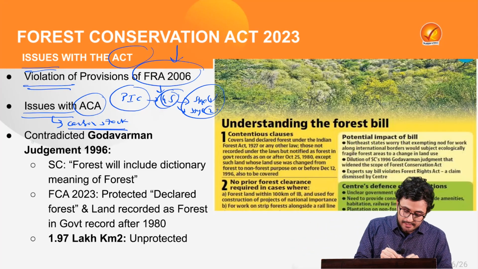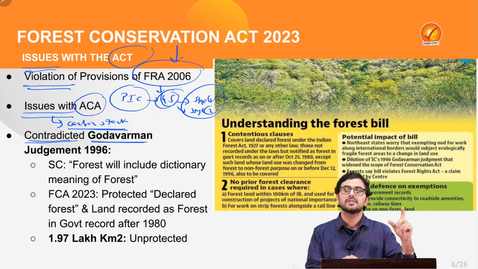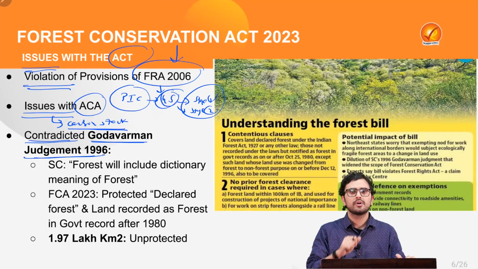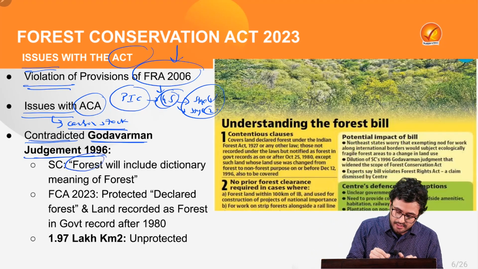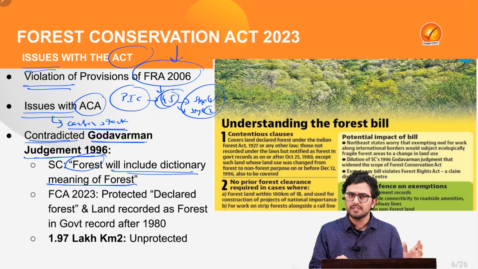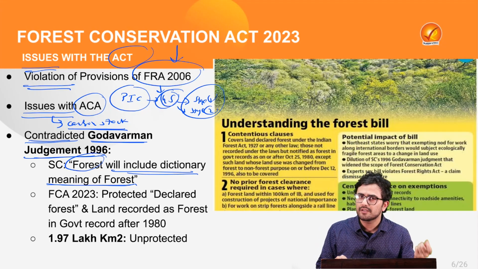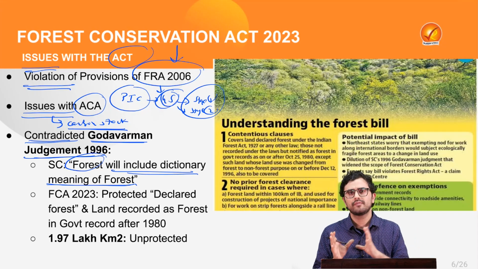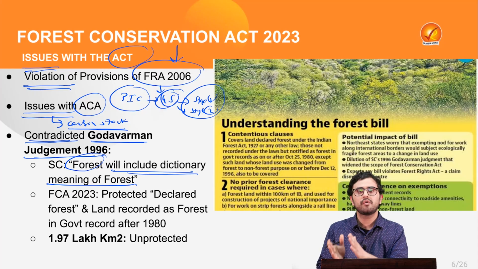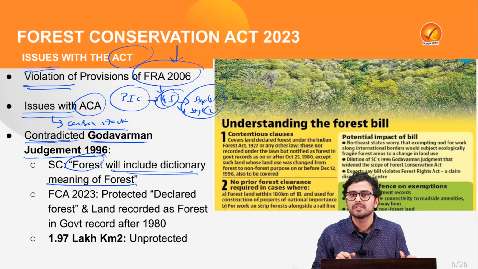Also, the provisions of FCA contradicted the Godavarman judgment of 1996, in which the Supreme Court held that forest will include the dictionary meaning of forest, which means all types of forest without any classification or any ownership of land. If there is a tree cover of more than 1 hectare, it will fall under the definition of forest and thus shall be protected by the government.